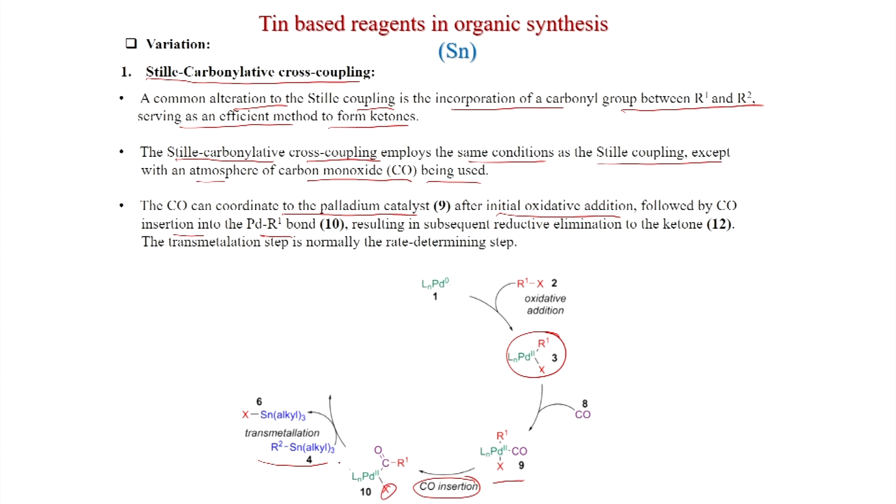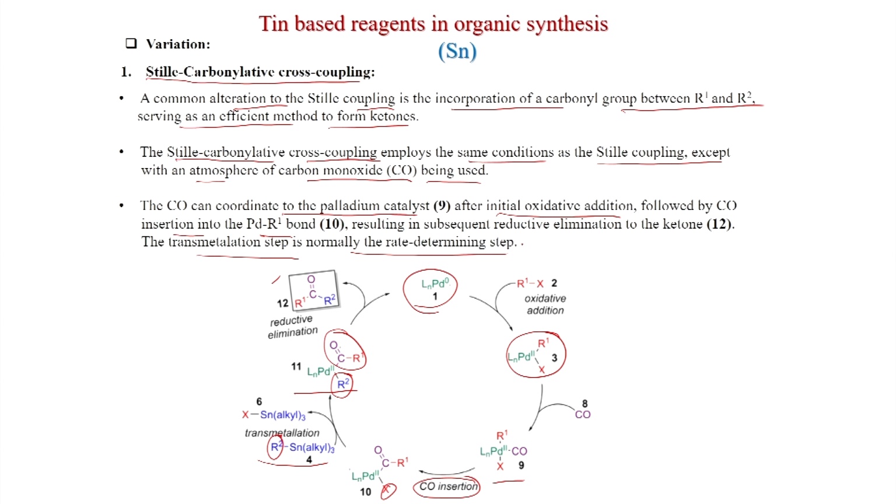So, X will be displaced by that R2, and this intermediate will form where palladium is attached to R2 and CO R1. So, this is the main intermediate here, and after reductive elimination you get this ketone, and the catalyst ligand is regenerated. The transmetallation step is normally the rate determining step. So, here this is the rate determining step, transmetallation step. So, you can see palladium R is formed here, resulting in subsequent reductive elimination to the ketone.